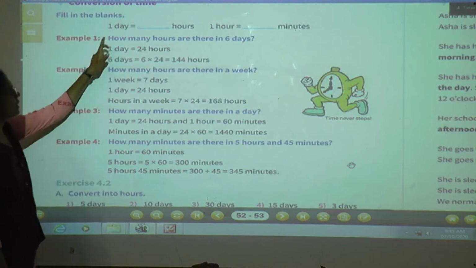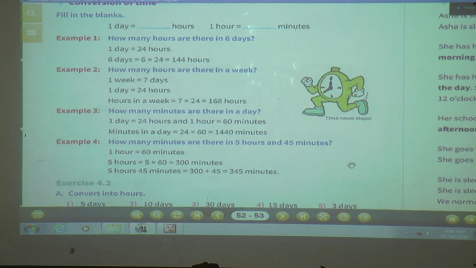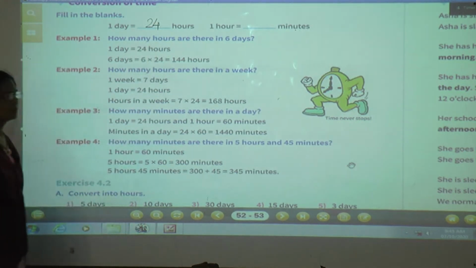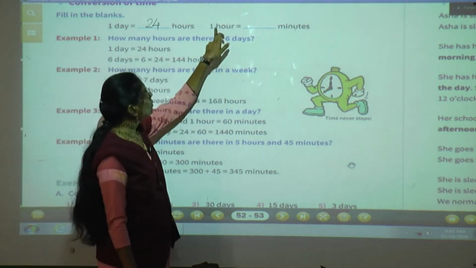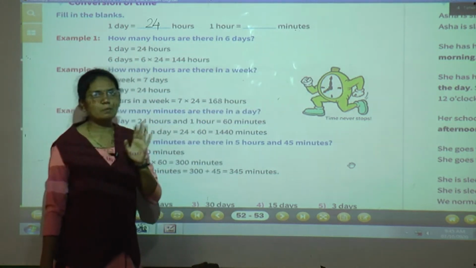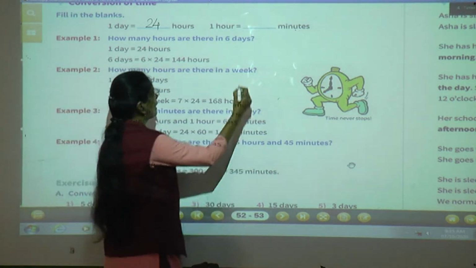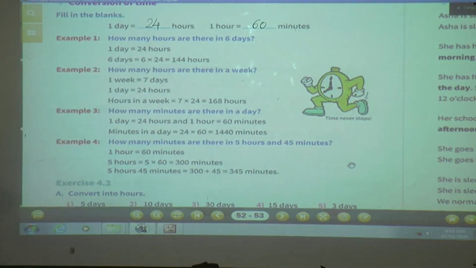Fill in the blanks. 1 day is equal to dash hours. Now you know very well, how many hours are there in 1 day? Yes, in 1 day there are 24 hours. Okay, 1 day is equal to 24 hours. Now 1 hour is equal to dash minutes. 1 hour is equal to how many minutes? Yes, 60 minutes, correct. So we'll write here 60. 1 hour is equal to 60 minutes.